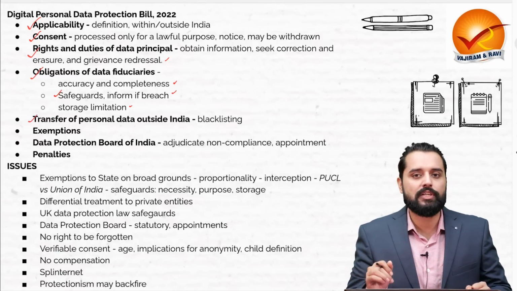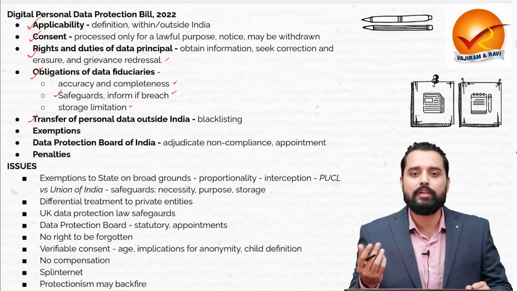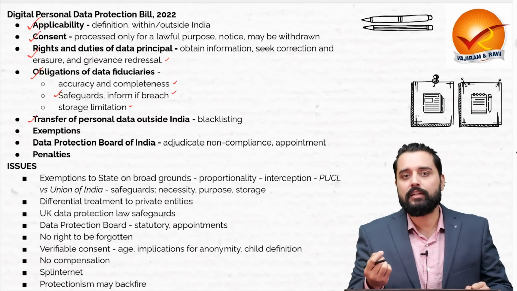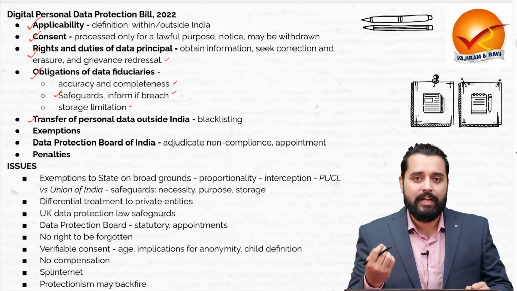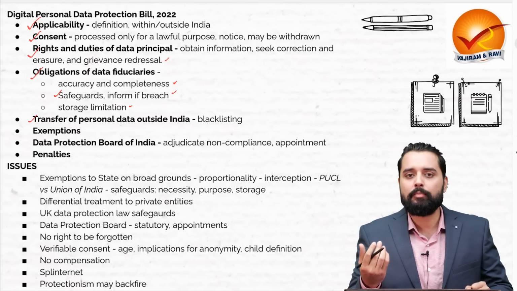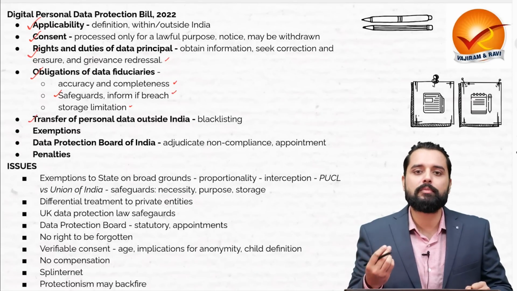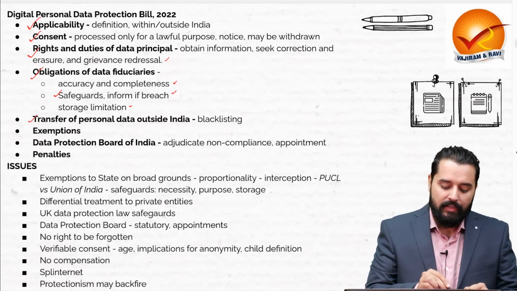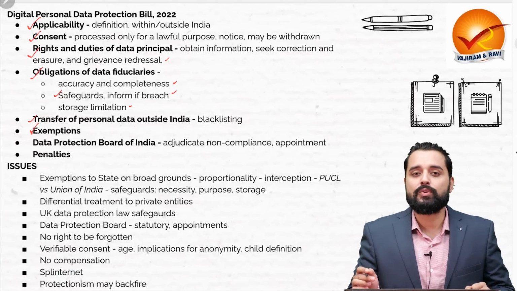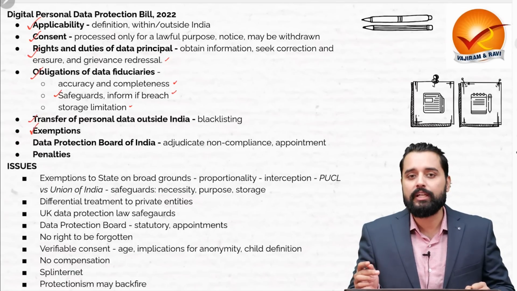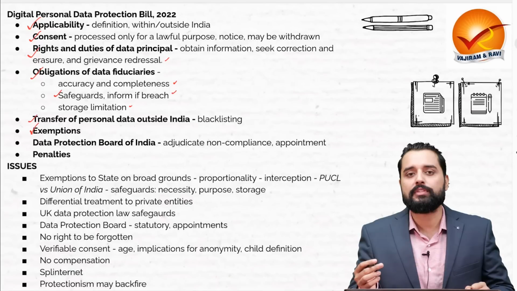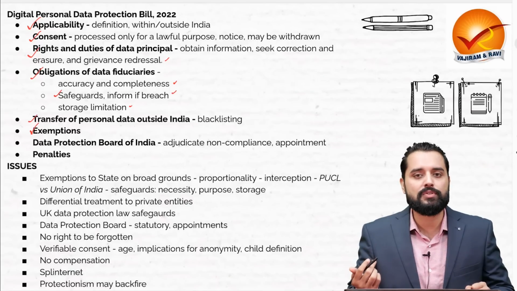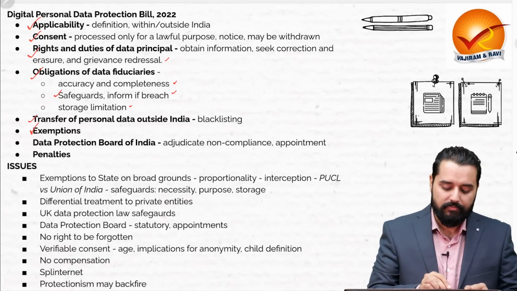Now the approach has changed. The government is planning to ensure that there is a kind of blacklisting, that is, by default data free flow will be allowed to every country, but some countries can be blacklisted. There are certain exemptions also which are provided to the government agencies for collection of data, for example, on the basis of national interest or security of state, etc.